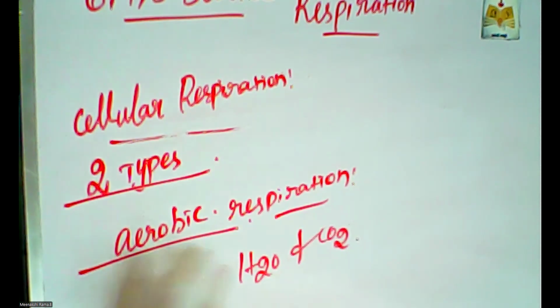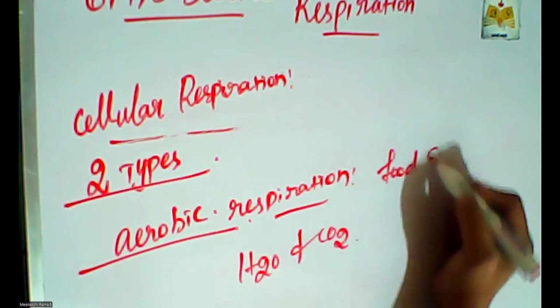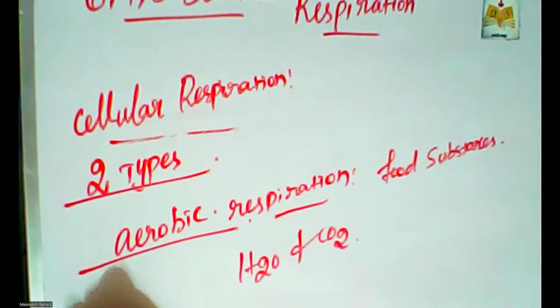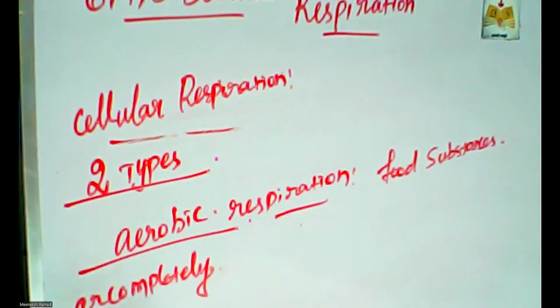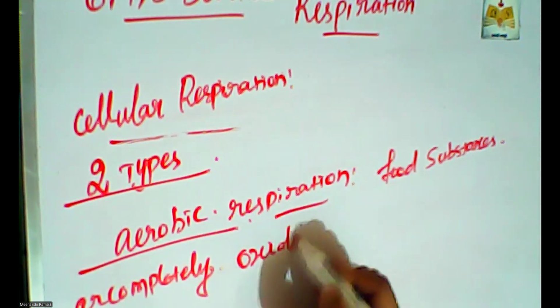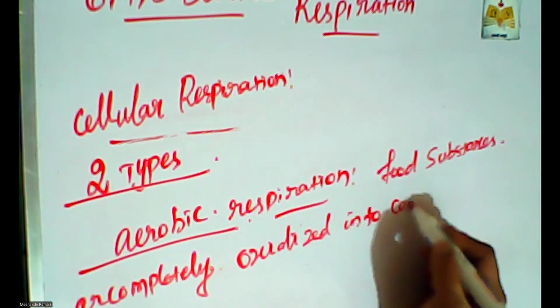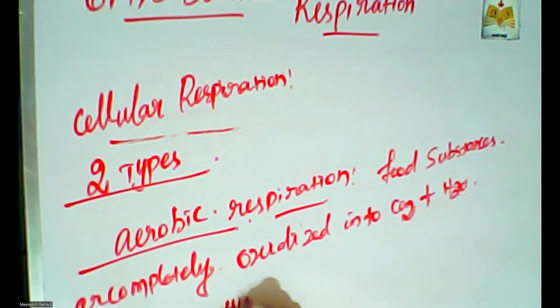So what is aerobic respiration? In aerobic respiration, food substances are completely oxidized into carbon dioxide and water with release of energy.